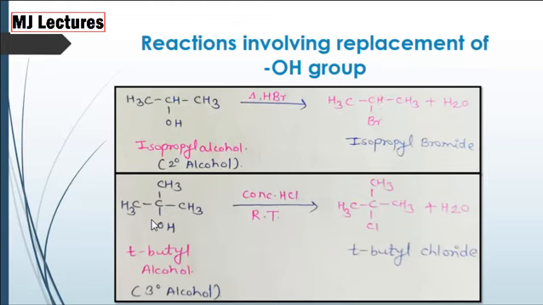Now tertiary alcohol, that is tertiary butyl alcohol, when treated with concentrated hydrochloric acid, that is HCl, at room temperature, we get tertiary butyl chloride as a product. In this reaction, the OH group of the alcohol is replaced by the chlorine group of hydrogen halide and we get alkyl halide as a product.